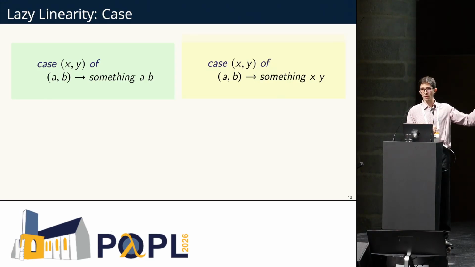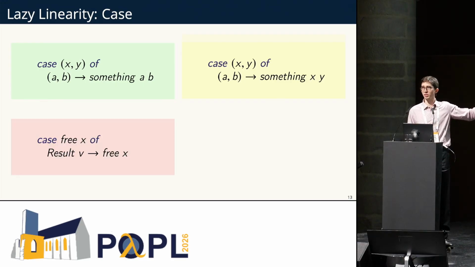But now here's something else which is kind of similar, but is already rejected by traditional type systems. We match on x and y, we bind a and b, and then we do something with x and y and ignore a and b. Well, this is fine because a is just x and b is just y. They're the same program. This is highlighted in yellow because our type system accepts it.